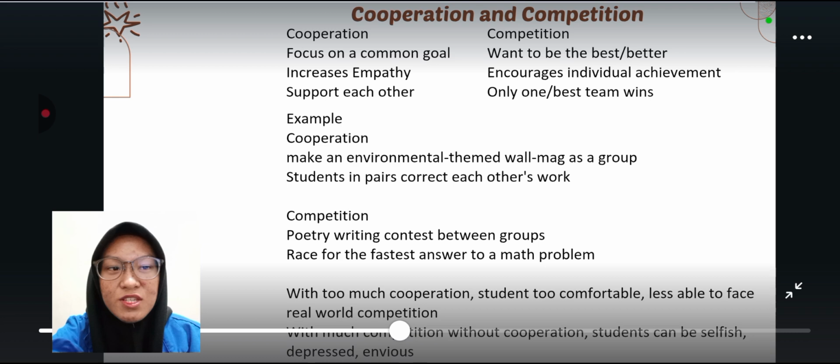But with too much cooperation, students become too comfortable and less able to face real-world competition. With much competition without cooperation, students can be selfish, depressed, and envious.